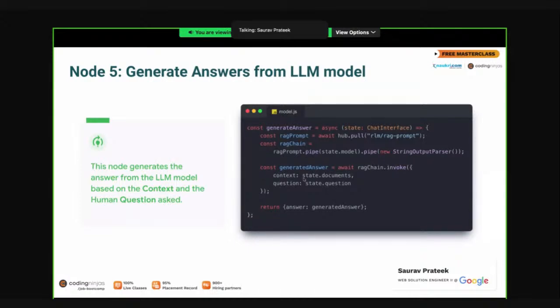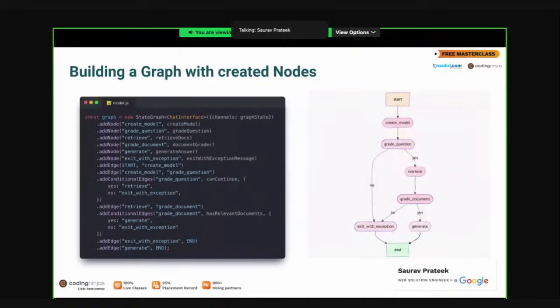In the context, we have our retrieved documents. In the question, we have the question which our user is asking, and then the LLM model will generate the answer. That is the final answer which will be returned by the web application. Is this node clear? If it is, you can give me a yes. Okay, great.